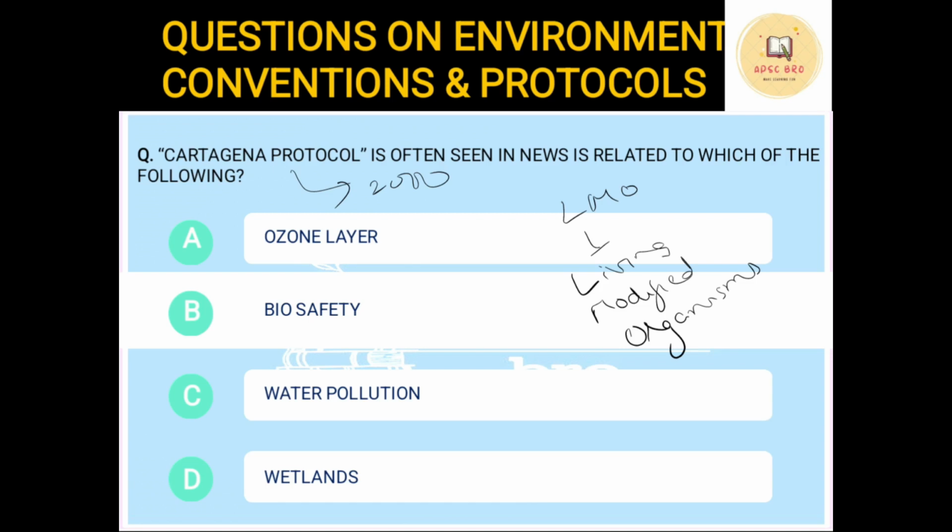The movement of these modified organisms is controlled by the Cartagena Protocol. This movement is controlled because it is believed that these living modified organisms will affect the biodiversity of places, and will ultimately lead to outbreaks of certain calamities which have to be controlled, and this is controlled by the Cartagena Protocol.